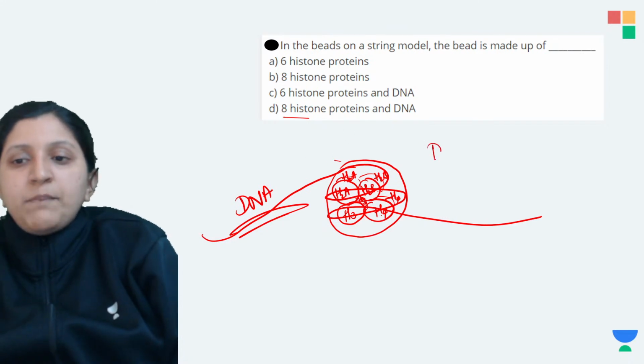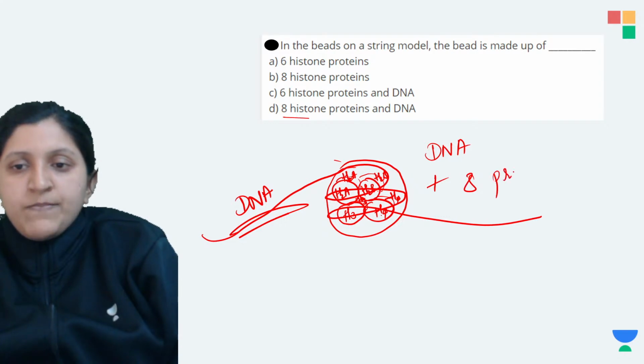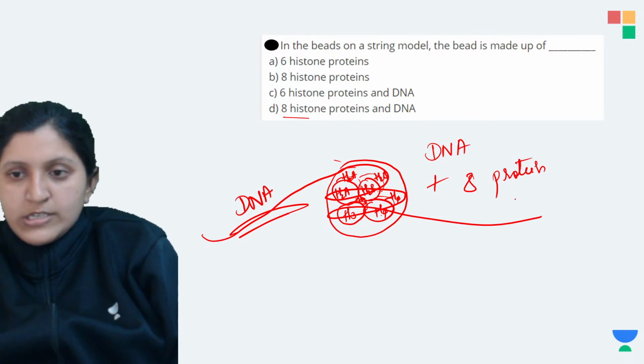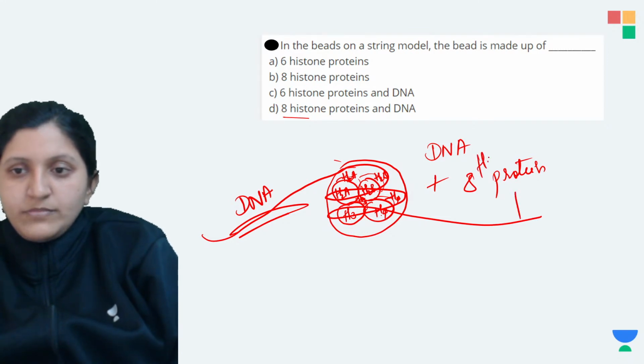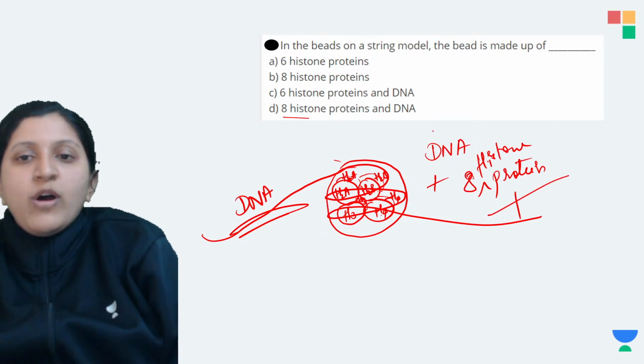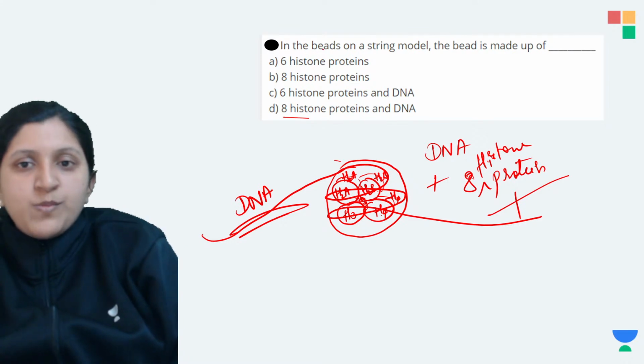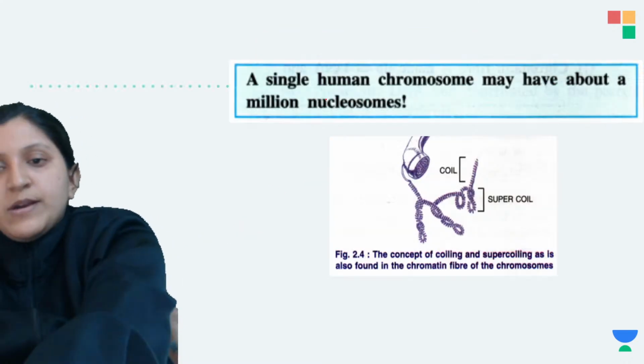DNA plus 8 histone proteins together we call a nucleosome. So this is the nucleosome model, or beads on a string model.